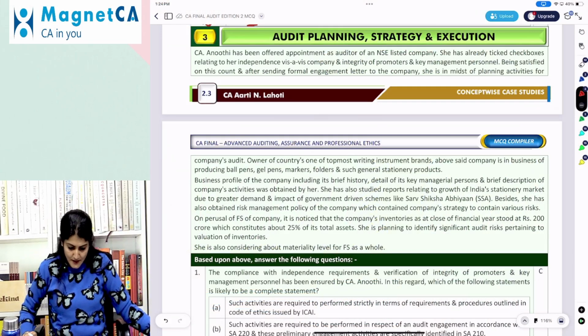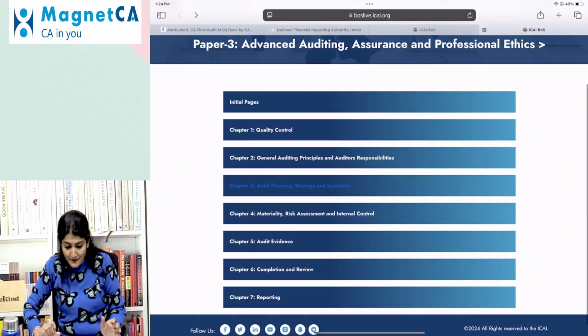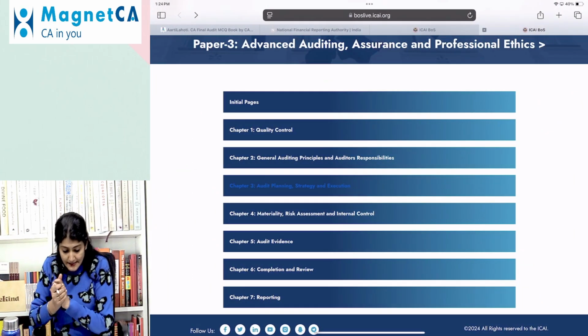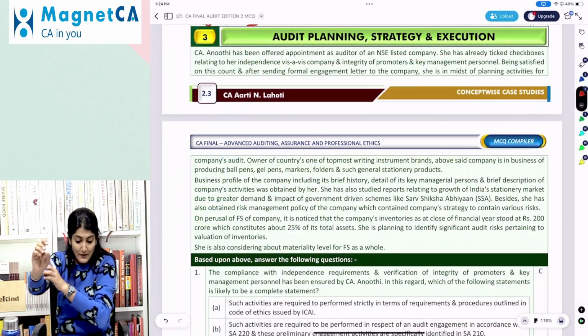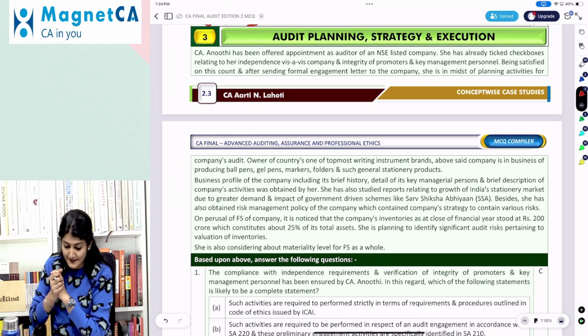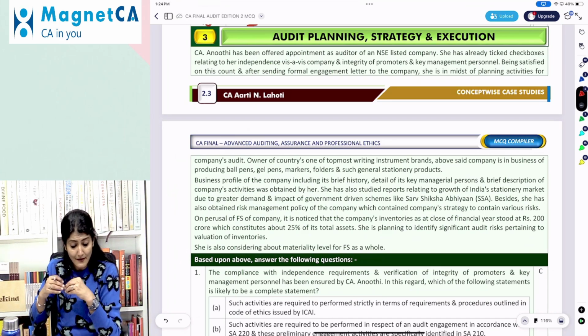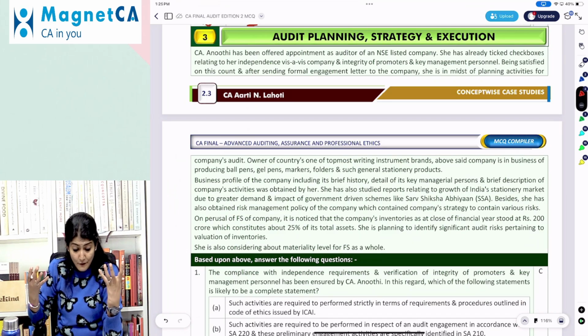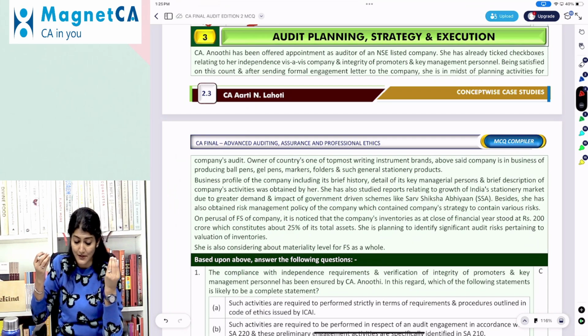Right. So coming to the next one, audit planning, strategy, execution. Again, you can check it from the study material of the ICAI. This is the particular MCQ, the case study that we are discussing. Anuti has been offered appointment as an auditor of an NSE listed company. She had already ticked the check boxes relating to her independence vis-a-vis the company, integrity of promoters and KMP. Being satisfied on this count and after sending a formal engagement letter to the company, she is in the midst of planning activities for the company audit.